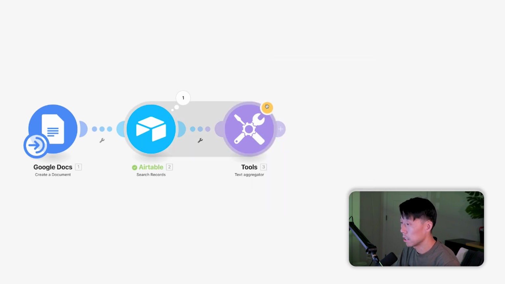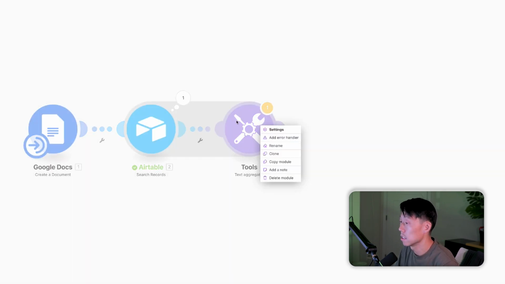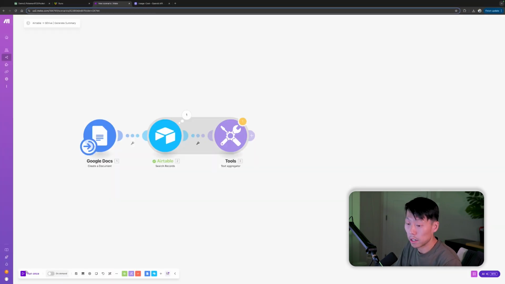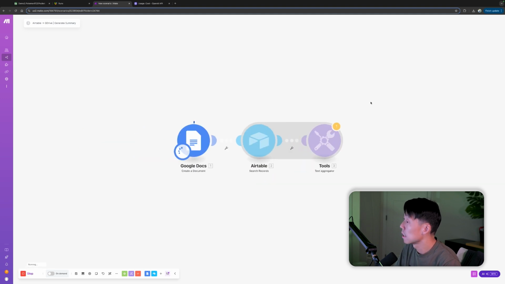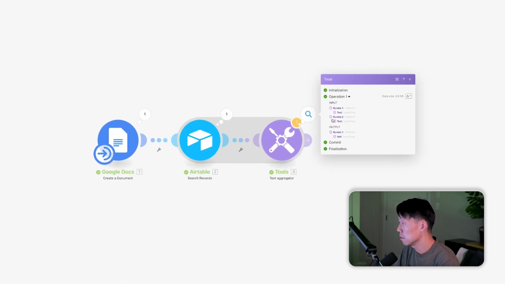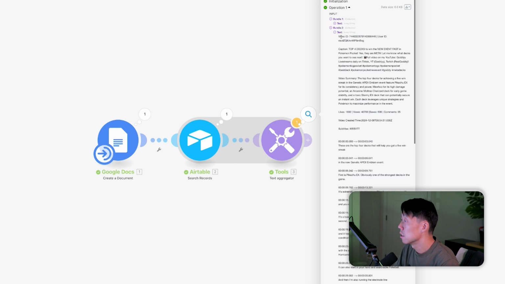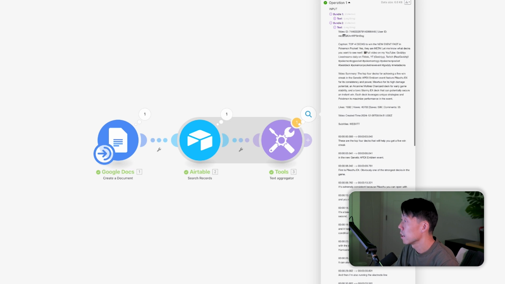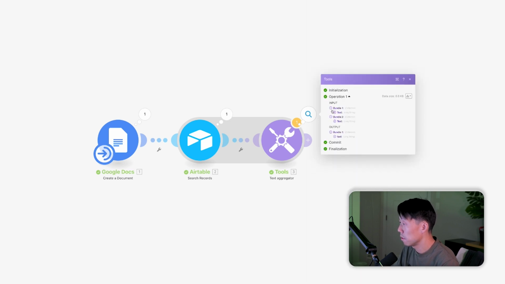All right. So you're going to get a little error saying Make doesn't like having these tools as the last module, but that's okay. Actually, let's hit run once, run anyway, so that we can test this text aggregator. And there we go. It has two bundles, and here's the text. So there it goes, video ID, user ID.